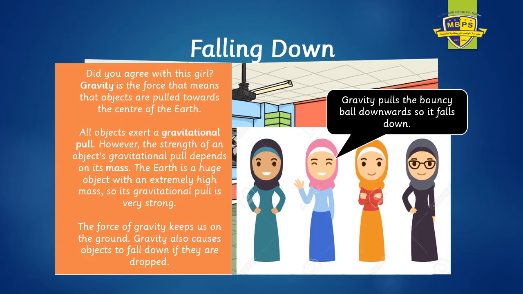And because of this gravitational pull, we can walk. Whenever we jump, we fall down. Whenever we throw a ball up into the sky, it comes down. This is all because of gravity, and the force is called gravitational force. This is what you're going to study today.